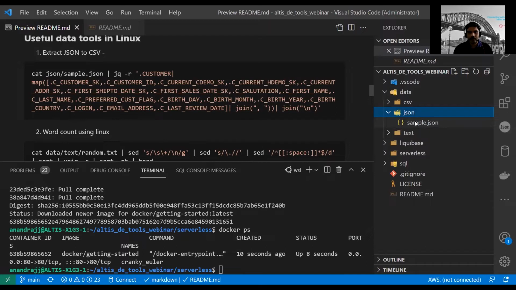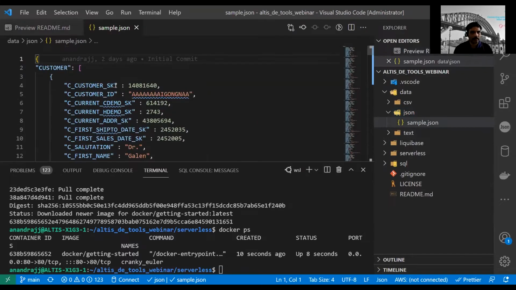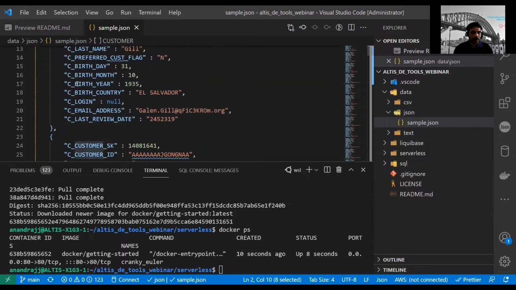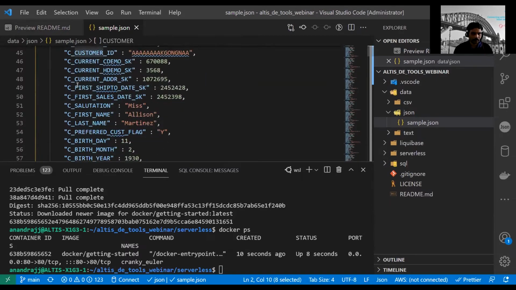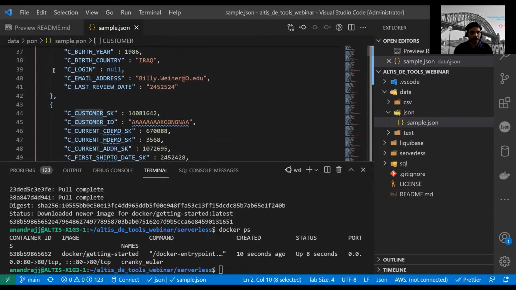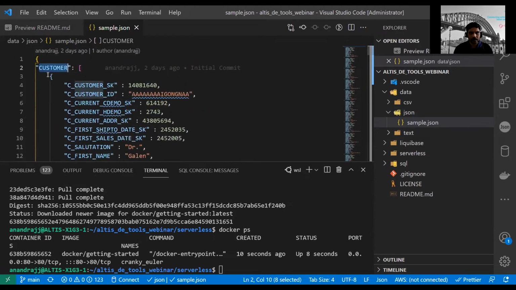This particular JSON file can also be viewed using an extension within VS Code. Let's open this JSON and look at how it looks. You can see that this is a JSON file having a customer array with a lot of customer records.